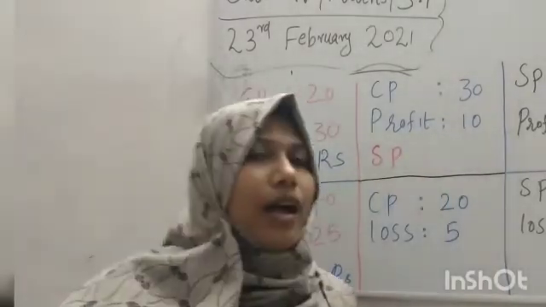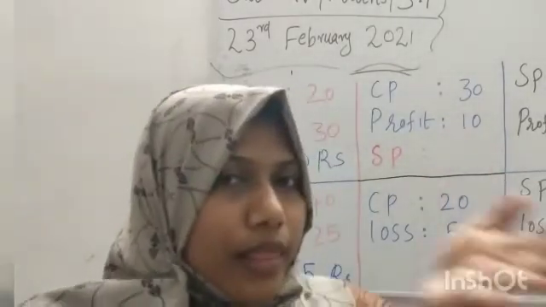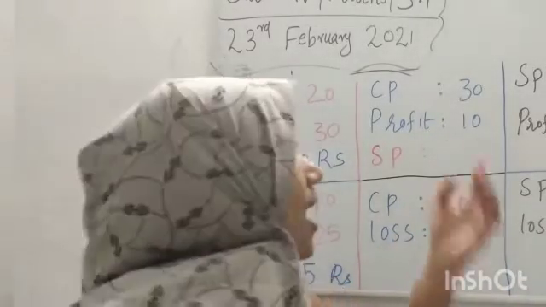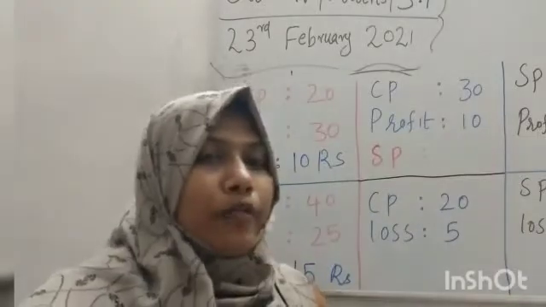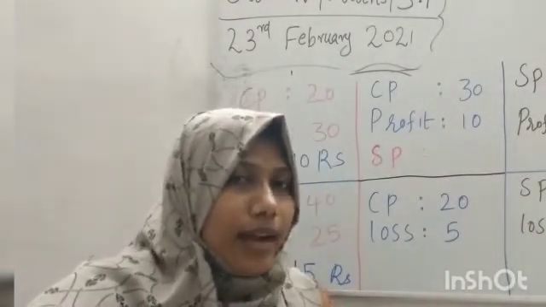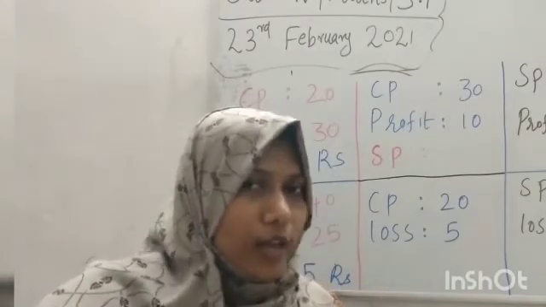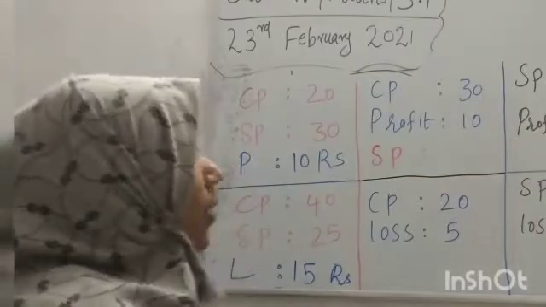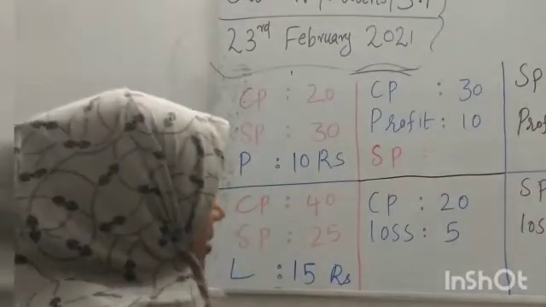And students, you bought an item for 30 rupees and you got 10 rupees profit. That is extra 10 rupees. While selling, you got 10 rupees extra. So can you say what will be the SP? Of course, it's 40, students.